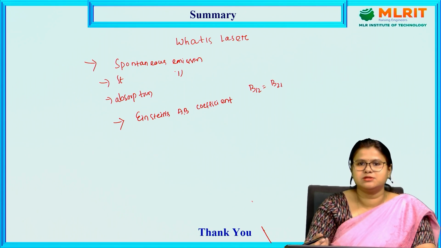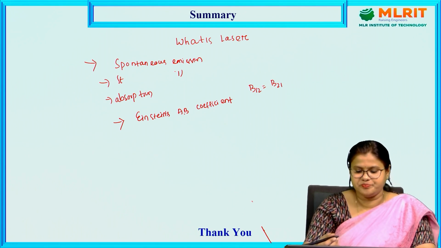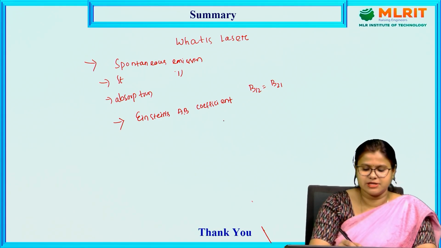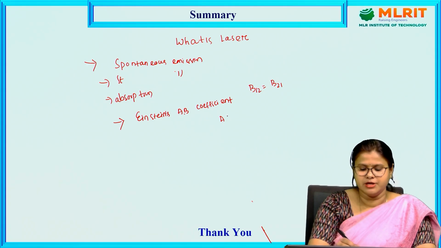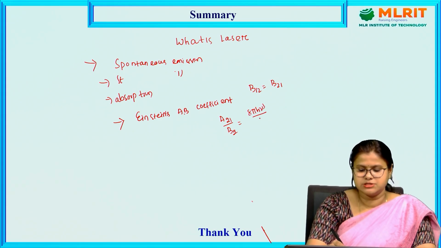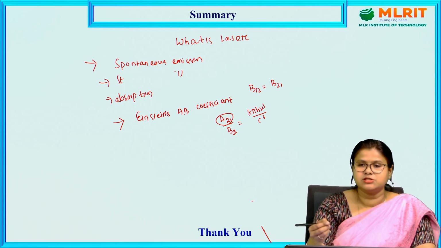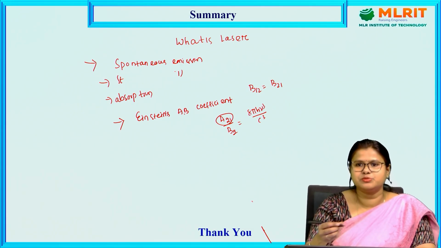That means the rate of stimulated emission and the rate of absorption are the same. And the second relation we got is A21 by B21 is equal to 8 pi h nu cubed by c cubed, which is the ratio between spontaneous emission and stimulated emission.